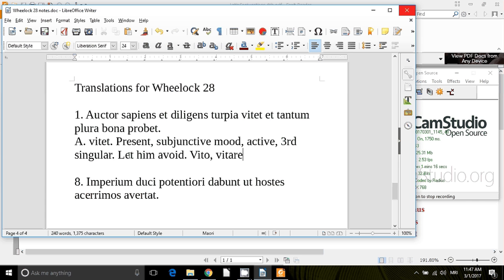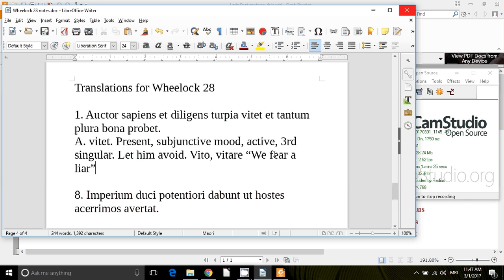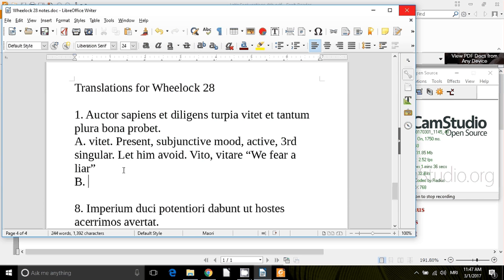It's first conjugation. So that E in there tells you, from our little memory phrase, we fear a liar, it's a first conjugation verb. So that E tells me I'm in the subjunctive. Do I have a nominative? Yes, I do. It's auctor. Let an author avoid. And then, we'll march through our steps.